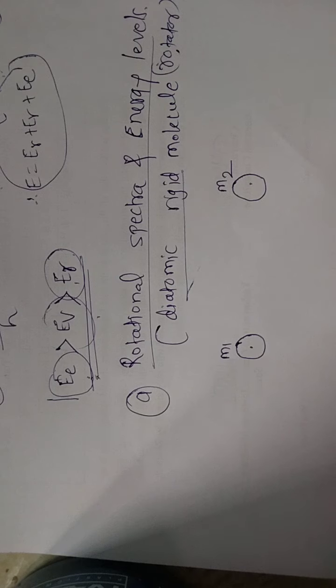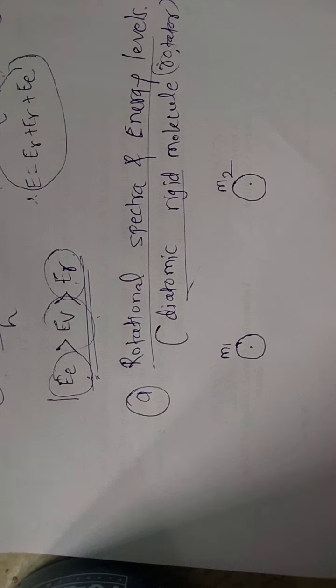These diatomic molecules have a permanent electric dipole moment, so we will consider only those molecules whose dipole moment is permanent.